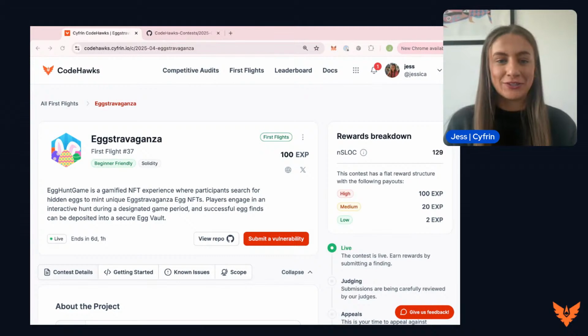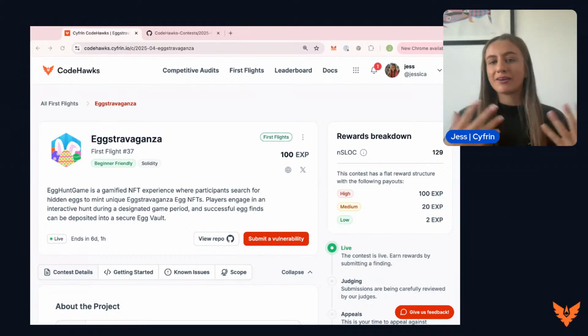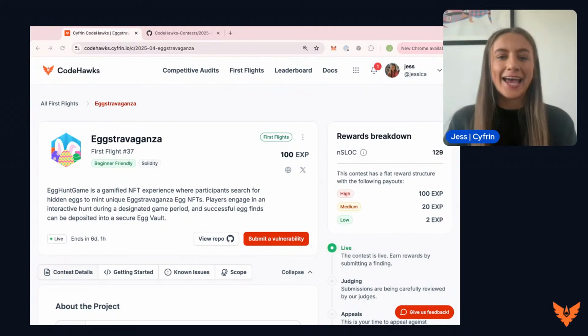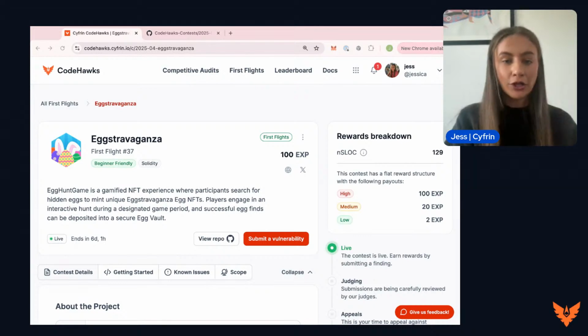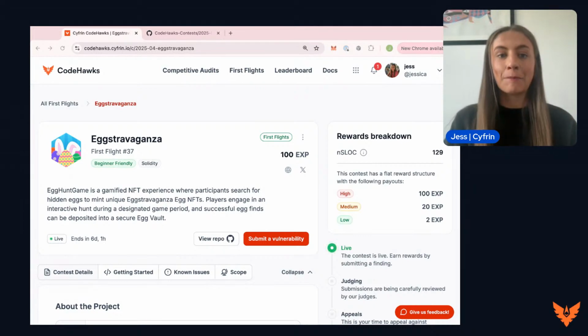These kickoffs are an opportunity for you to get insight into the code base before you try and find some of those vulnerabilities. The First Flights are mock tests for competitions, I'd say. So they're opportunities to look at simple code bases and find vulnerabilities, submit them on a competitive audit platform, and learn how to improve during that process. So there's no funds to be earned, but there are XP points to be earned, and they give you an opportunity to learn from other auditors within the community and better yourselves before you do go on to those competitions where you can earn real funds.